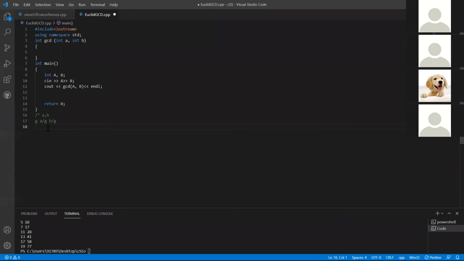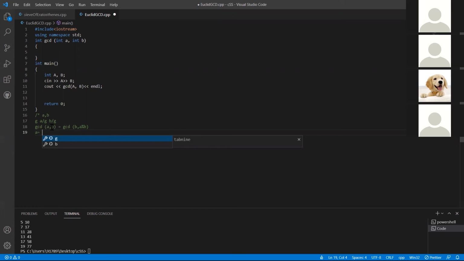Now, what did that slide say? It said that GCD of A and B will be equal to GCD of B and A mod B. Let's understand this using the division algorithm. What is the division algorithm?